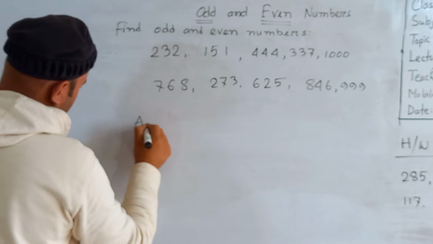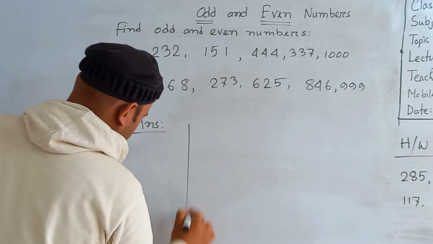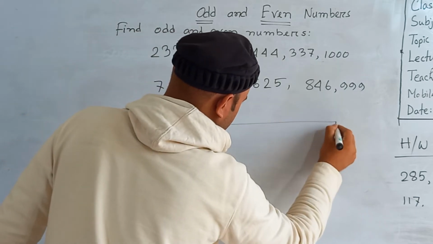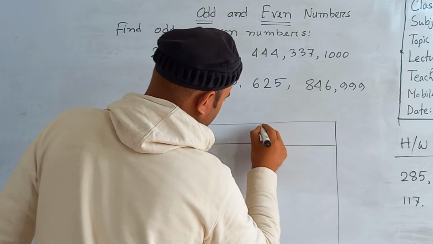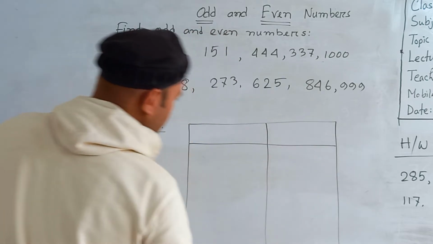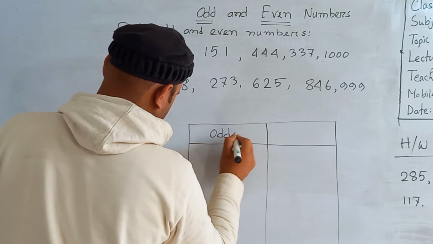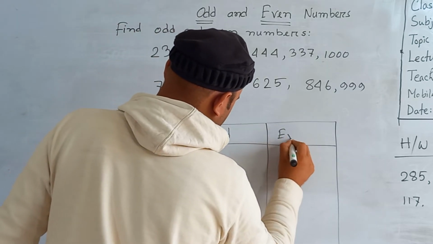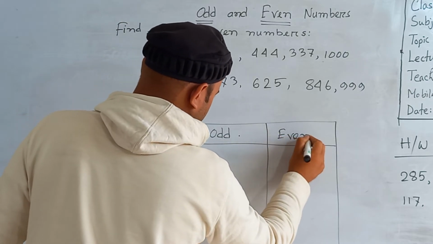Now write the answer here. Here odd and here even. You can also write odd numbers, even numbers.